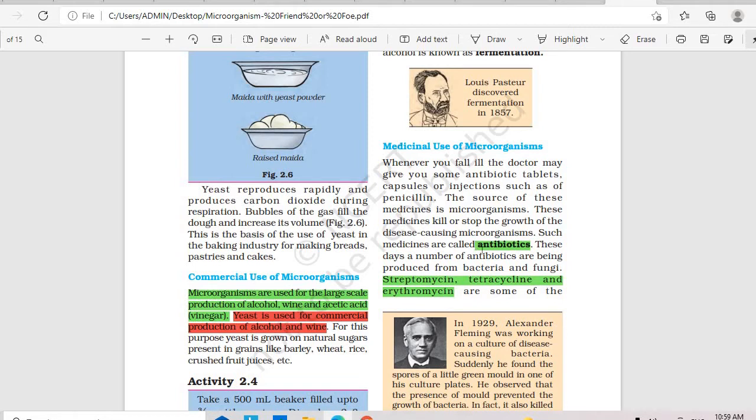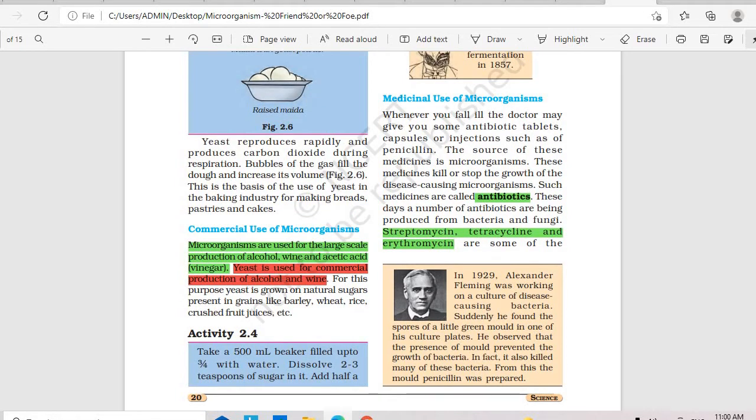Whenever the term antibiotics comes to your mind, you have to remember Alexander Fleming. He was the one who discovered it, and it was an accidental discovery. How did it happen? He used to work with bacteria in his lab, and he had many slides of bacteria. He left them and came back after 3 or 4 days and saw that the slides had some green, fungal growth on them.